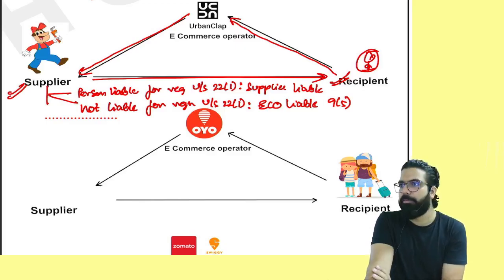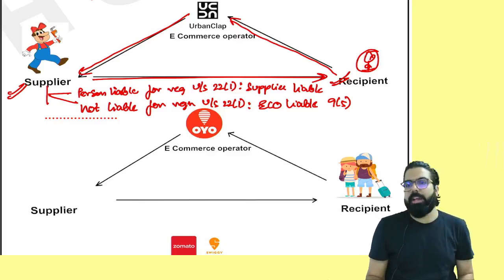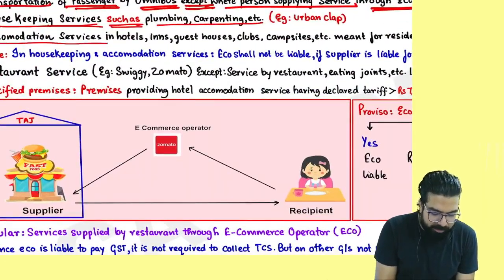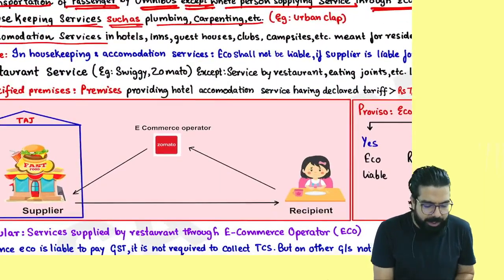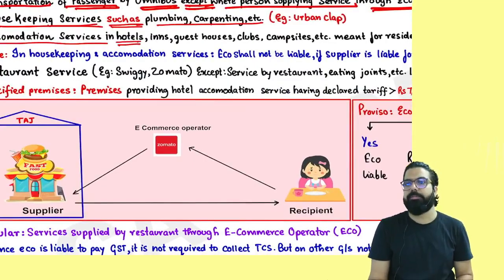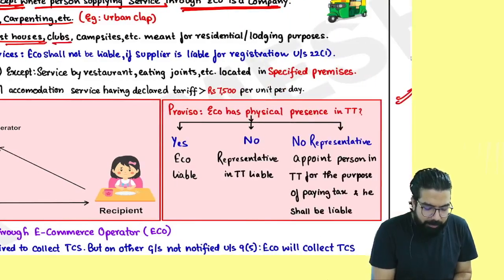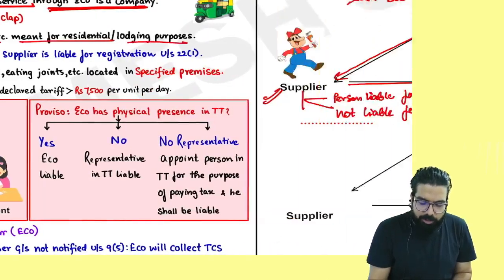Can we go ahead, everyone? Chalo. Now the next one. People, the next one over here is the fourth one, accommodation services. Accommodation service, whether it is given in hotels, guest house, club, campsite, meant for residential or lodging purpose.